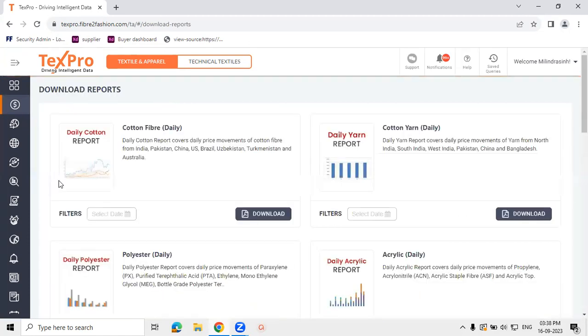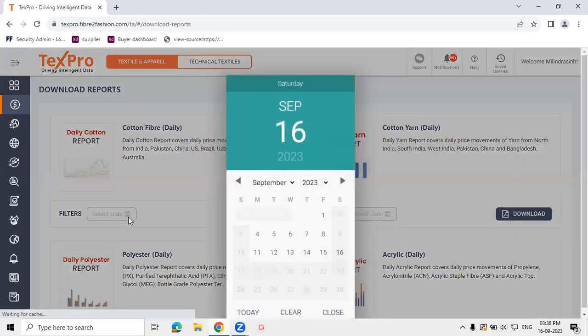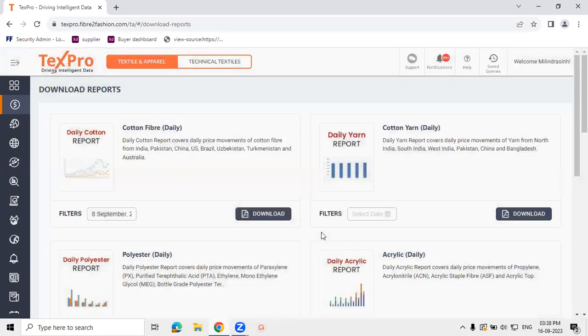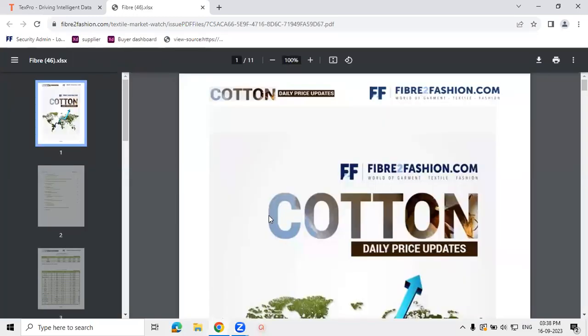Further to this, we have download reports. Based on the pricing data that I've shown you, our team of analysts prepares various reports. All these reports are under the subscription of TextPro. These are handy reports for your daily MIS needs as well as review report systems. One can download these reports by just selecting the date and clicking on the download button.